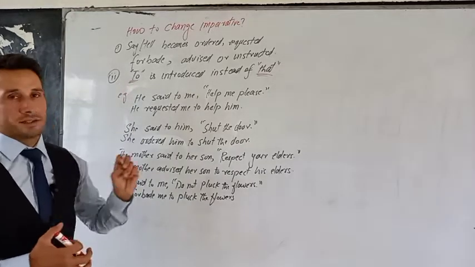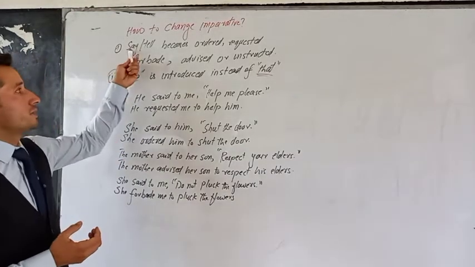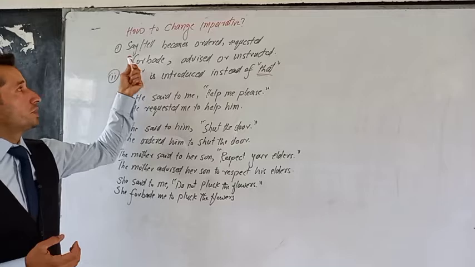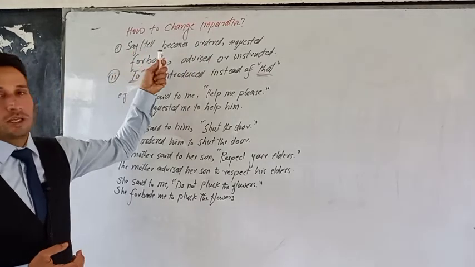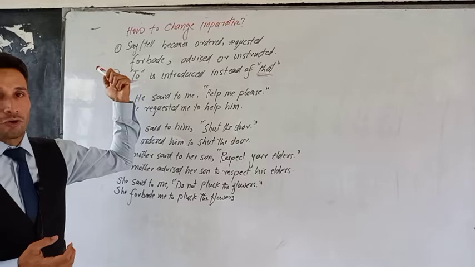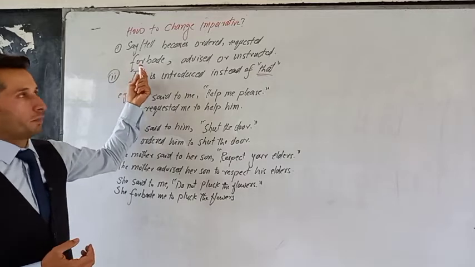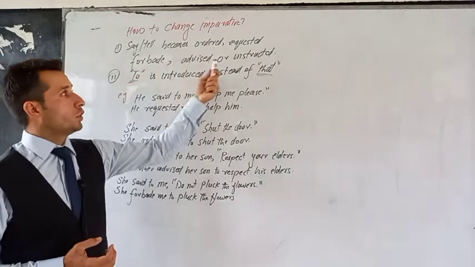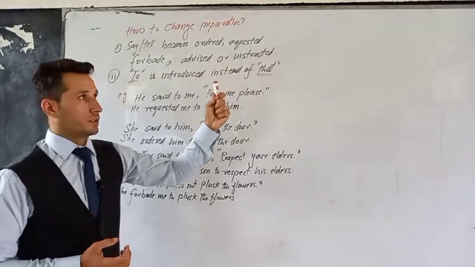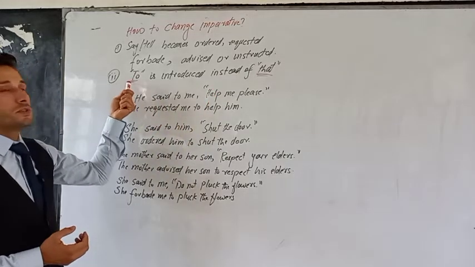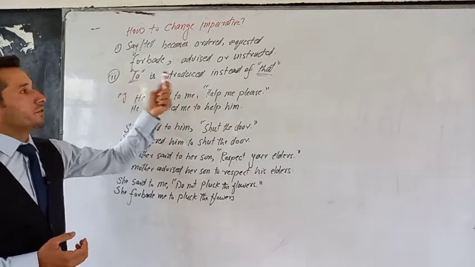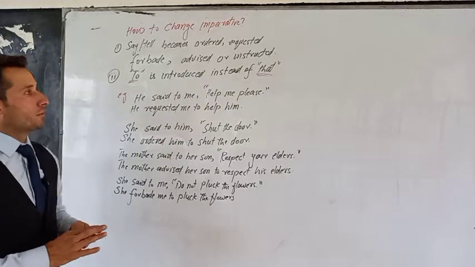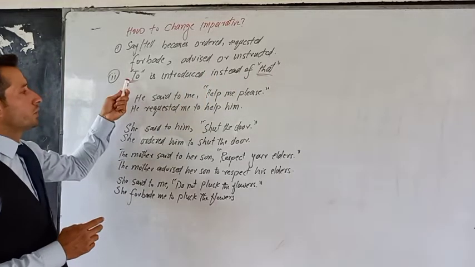We look at the sentence. If it is an order, we'll change say into ordered. If it is a request, we'll change it into requested. If it is advice, we'll change it into advised. If it is a kind of prohibition, we'll change it into forbade. If it is some kind of instruction, we'll change it into instructed. Next, we introduce to before the main verb or instead of that. So after reporting speech, we introduce to.